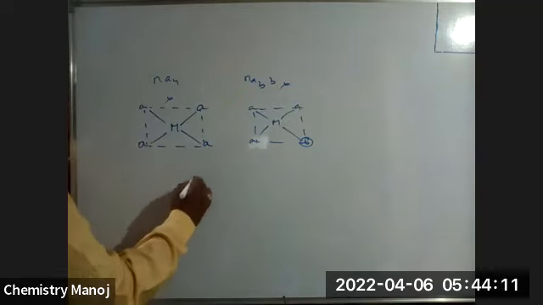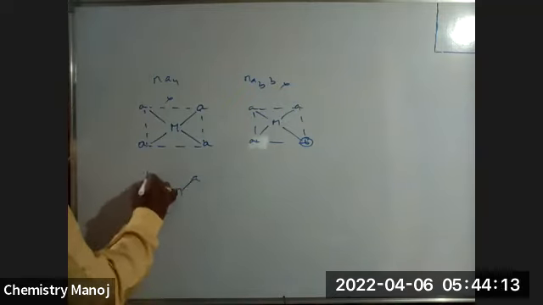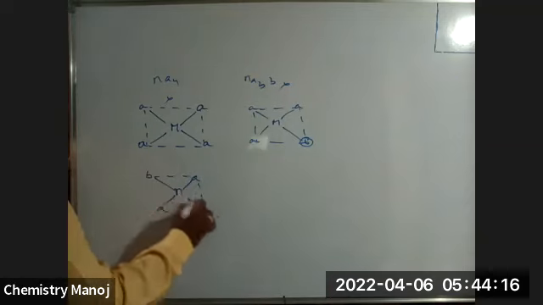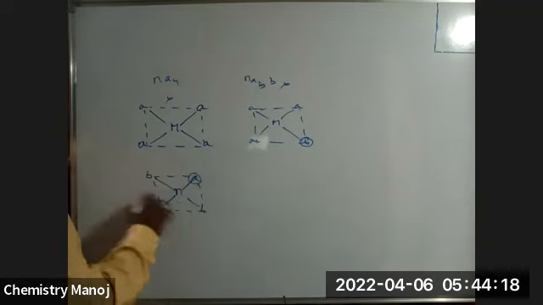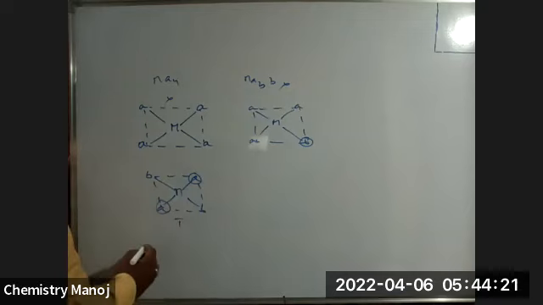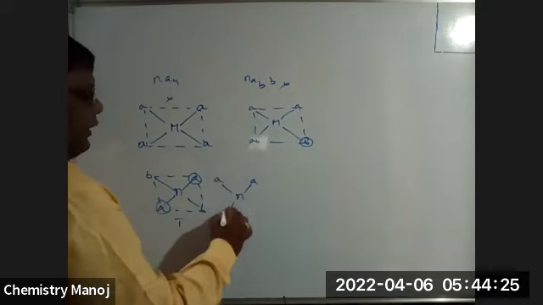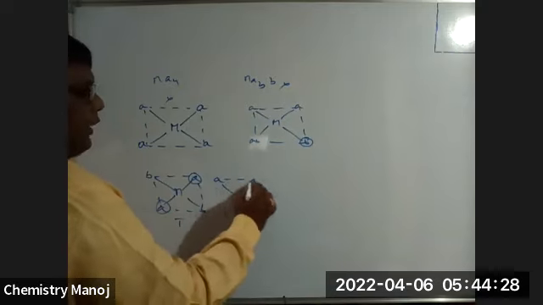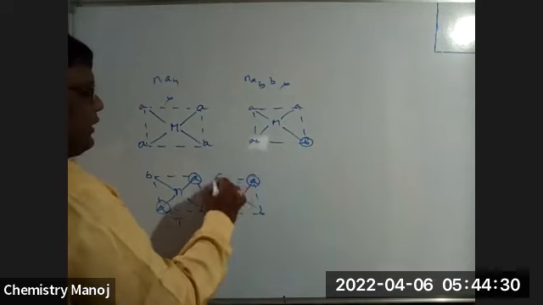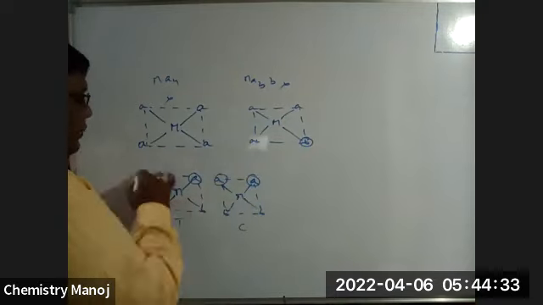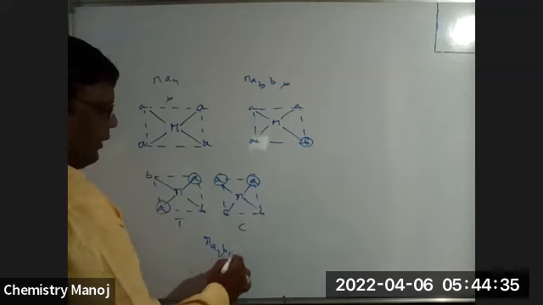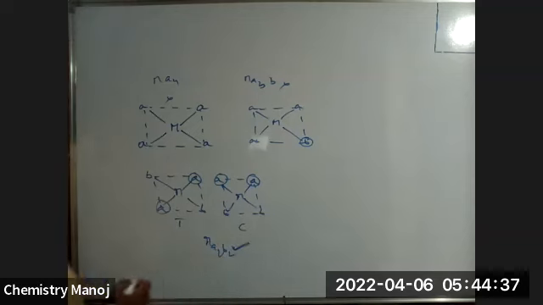Next, MA2B2, my dear. Just already I wrote. So both the A's are in opposite. It is a trans form. If both the A's are in the same side, M, A, A, B, B. So both the A's are in the same side. Now it is a cis form. That means here MA2B2 exhibits cis trans isomerism. Correct or wrong? MA2B2 exhibits cis trans isomerism.